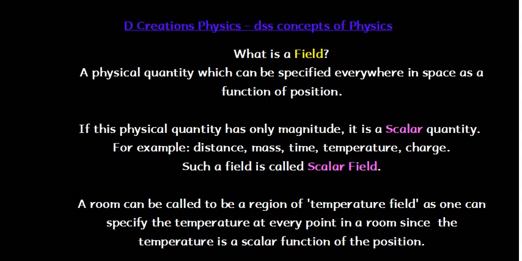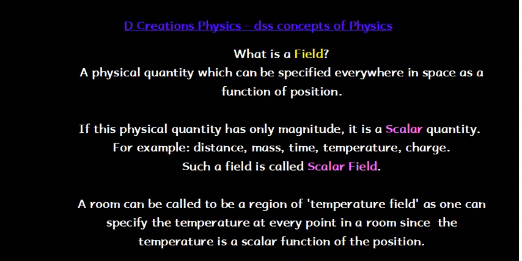So, let us talk about the concept of field in physics. A physical quantity which can be specified everywhere in space as a function of position is called a field. Now, when one says physical quantities, there are two kinds of physical quantities, namely scalar and vector. So a scalar quantity will lead to a scalar field while a vector quantity will lead to a vector field.